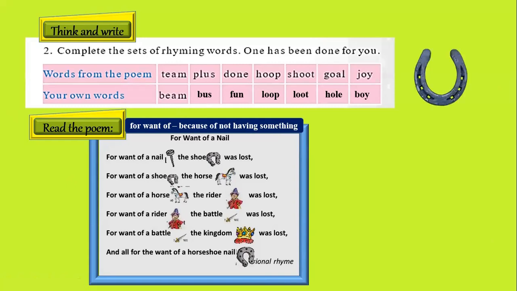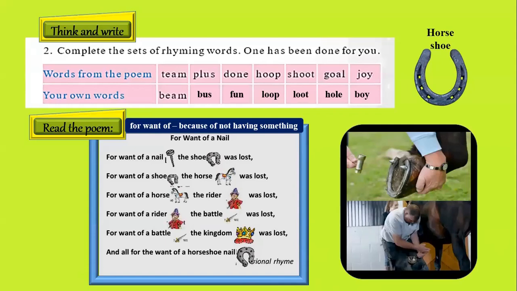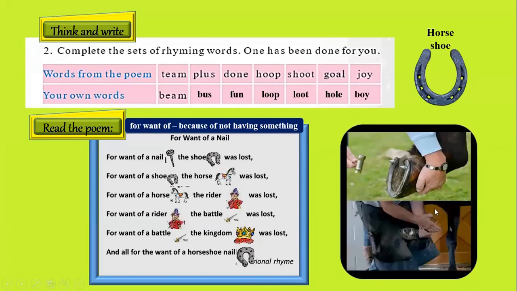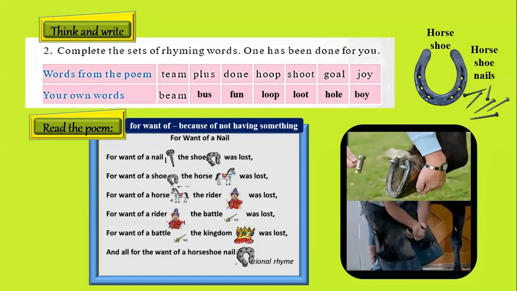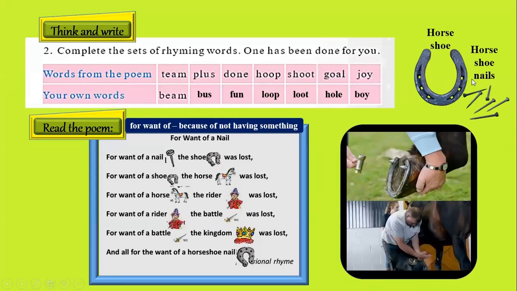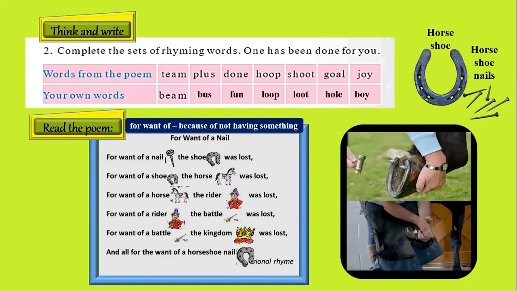You must also know what a horseshoe is. A horseshoe is a U-shaped metal object that is attached to the bottom of a horse's hoof or foot in order to protect it. Here you will find a video of a man trying to attach the shoe to the horse's hoof using horseshoe nails. So children, now that you know what a horseshoe is and what horseshoe nails are, let's read the poem and find out what happens because of not having a nail or a horseshoe nail.